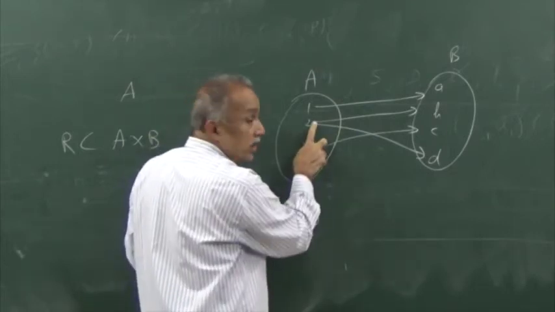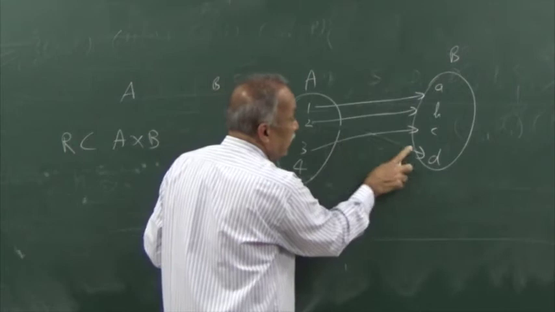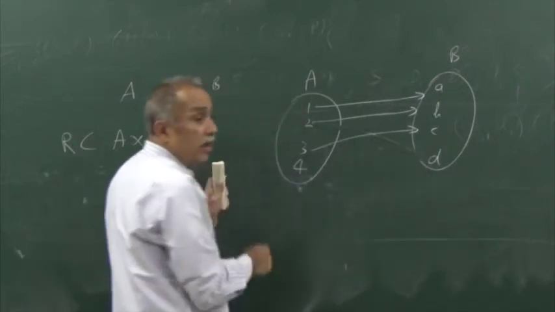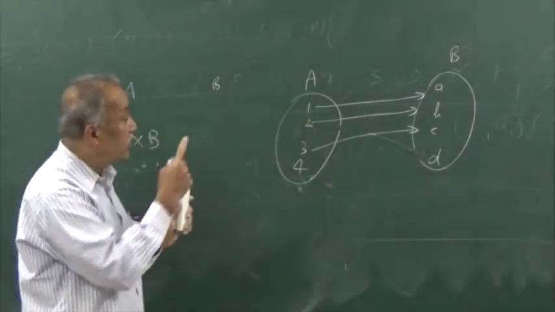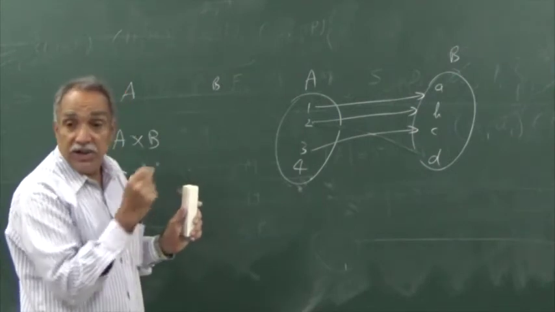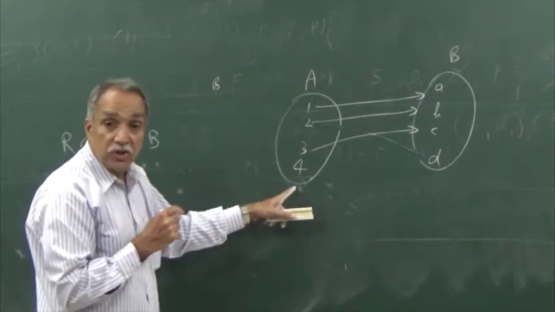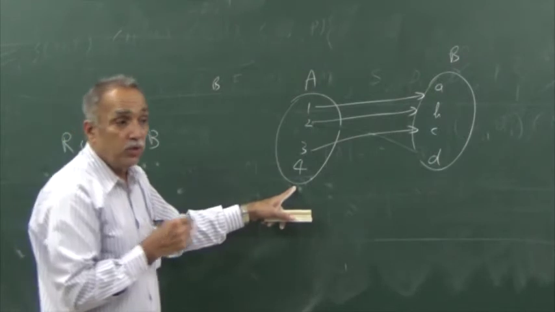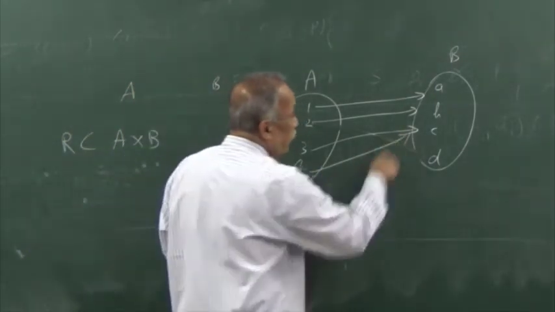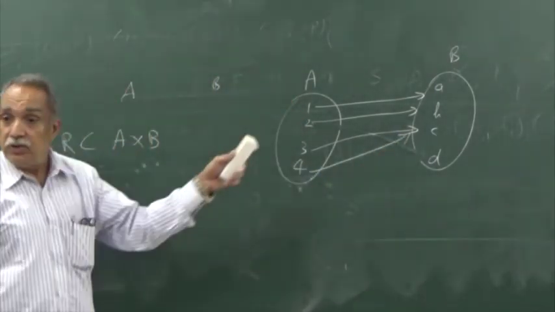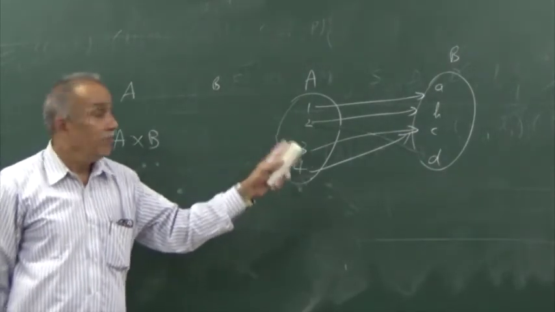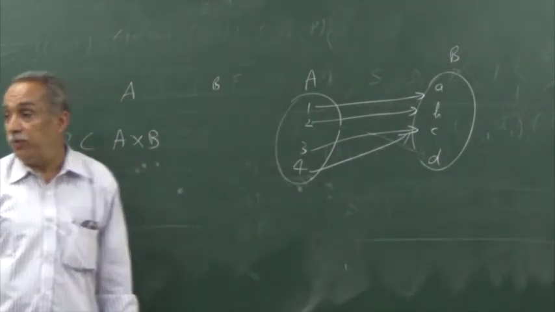Now B has 2 relatives, one relationship I will discard. I will have a single relative for A, single relative for 2, single relative for 3, but still it is not a function because 4 has no relative. Let us assign a relative for 4, no problem. I can use C again and again, no problem. This is a function from A to B.